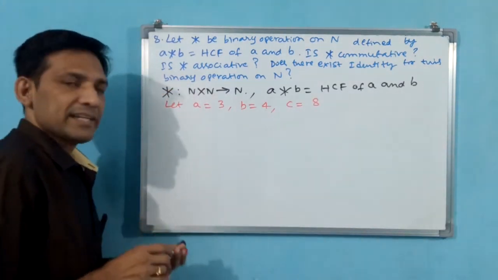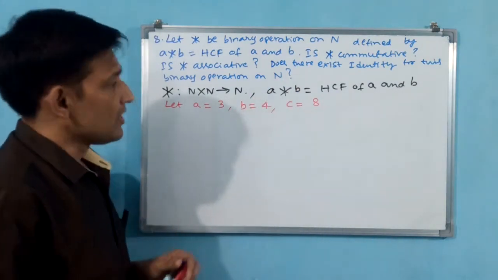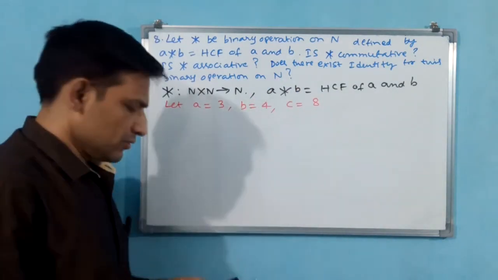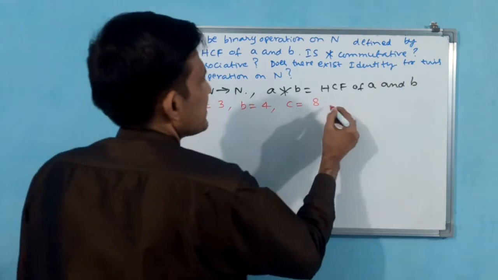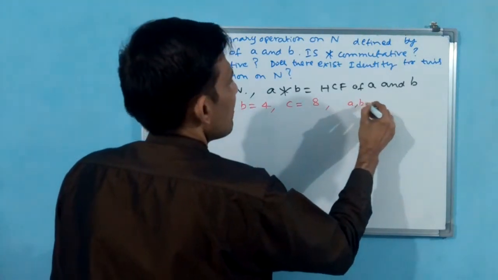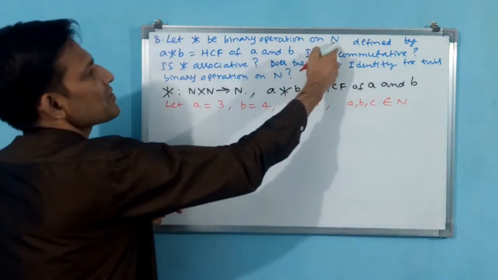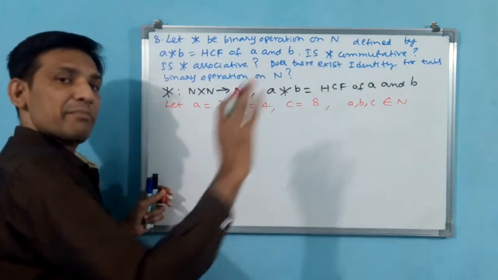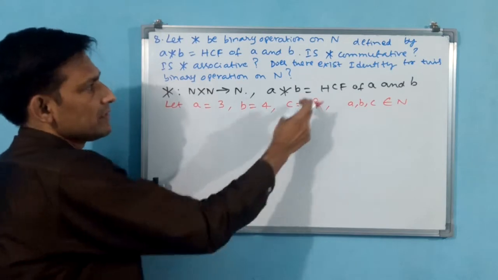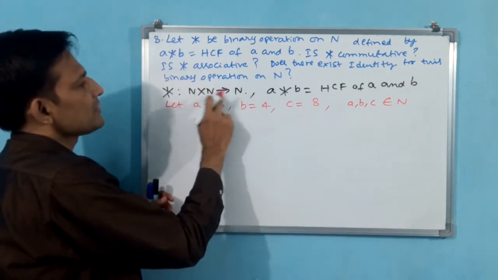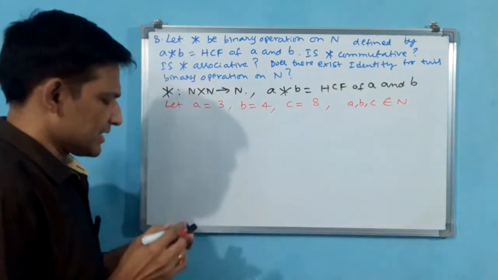Okay. Like that I have taken A, B, C. See, all belong to N, or you can write A, B, C belongs to N. Why? Because the operation is on N only, but a limited number of numbers are there. N cross N to N. Okay. Now we understand that one.